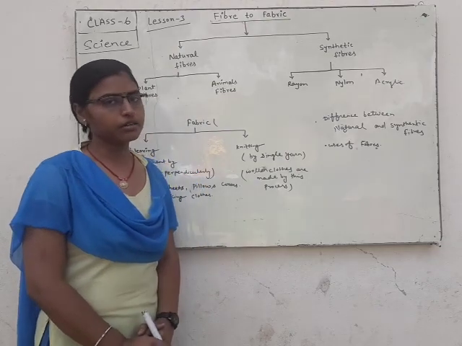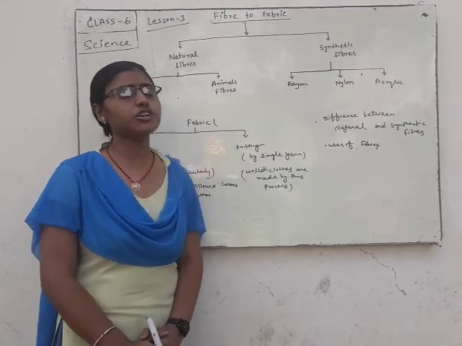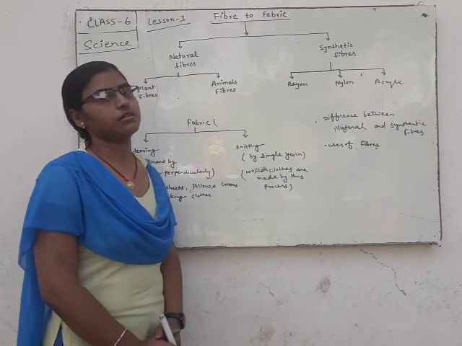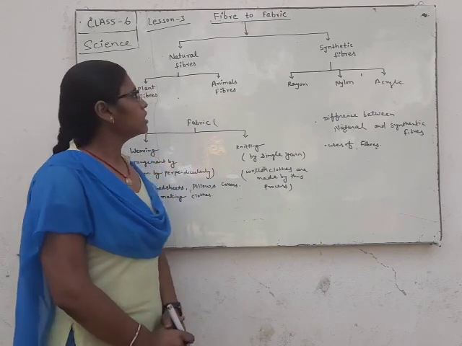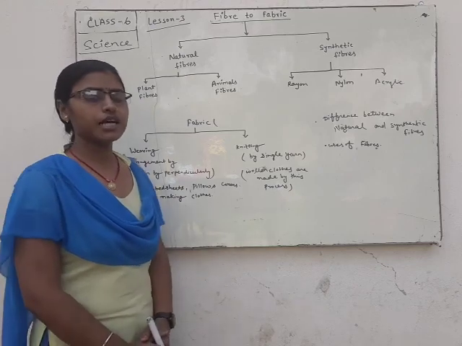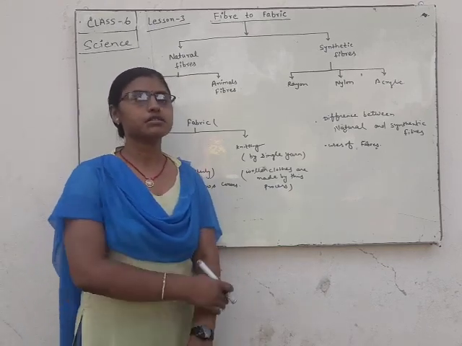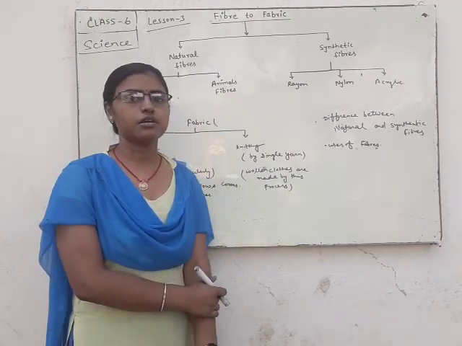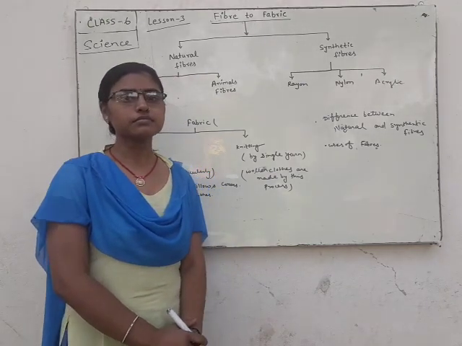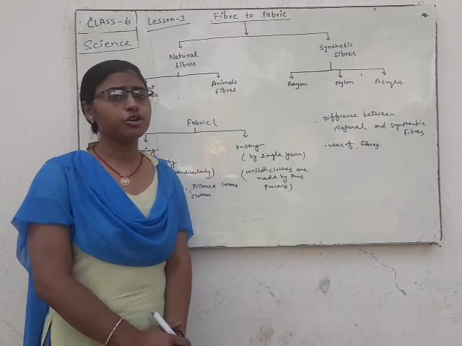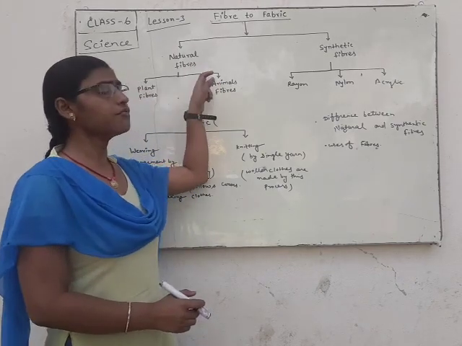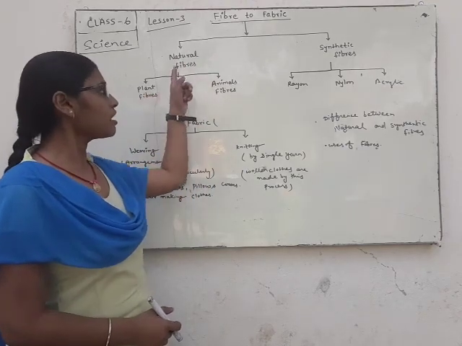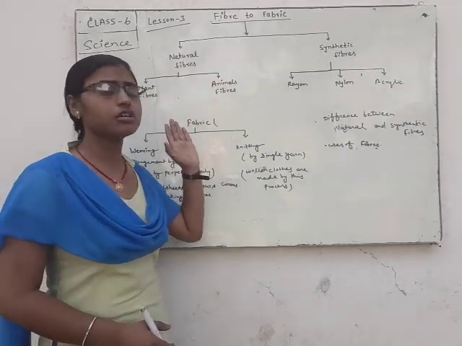Natural fibers are those fibers which are obtained from nature. Natural fibers are classified into two groups, such as plant fibers and animal fibers.